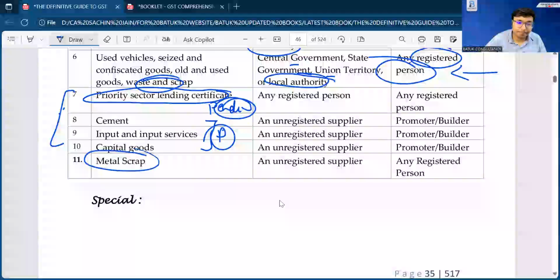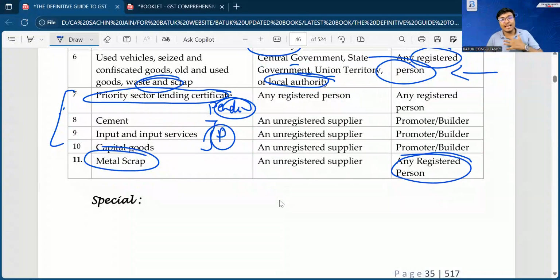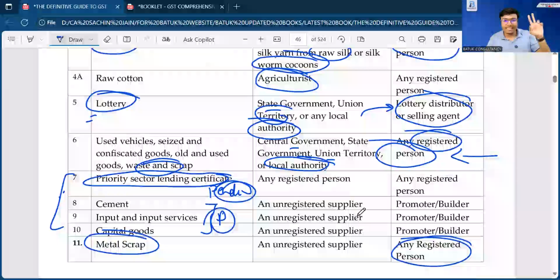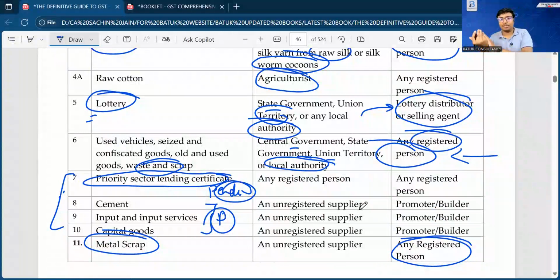Metal scrap. If any unregistered person has supplied metal scrap to a registered person, in that case that registered person will be liable to pay taxes under reverse charge mechanism, and that registered person is also eligible to claim the input tax credit. So this is the complete list of goods on which reverse charge mechanism is applicable. We have skipped two points. One is priority sector lending certificate, and the second is related to promoter and builder construction related things, which will be done after the construction concept. Okay, so the goods list is okay for everyone.